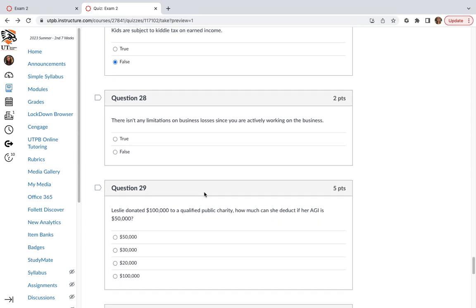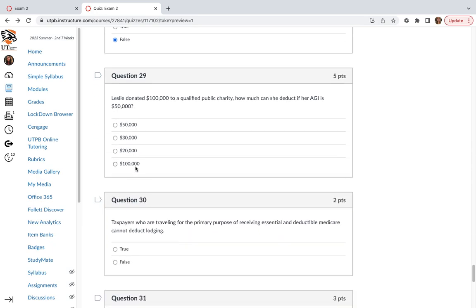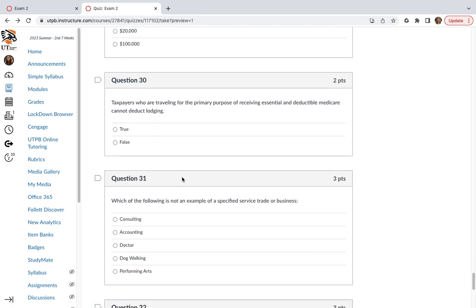There isn't any limitation on business losses since you are actively working on the business. False. There are limitations. Leslie donated $100,000 to a qualified public charity. How much can she deduct if her AGI is $50,000? Guys, this is important. Most people would just take $100,000 because it's one of the answers. But remember, there is an AGI limitation, so 50,000 times 60% is 30,000. So that is the max. The other 70,000 is going to be rolled over to next year.